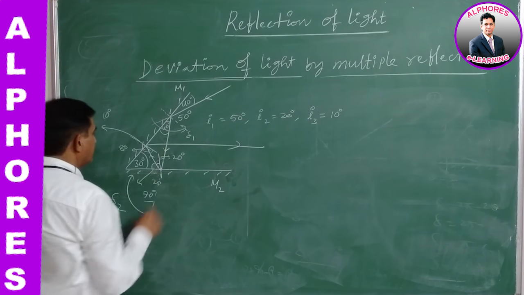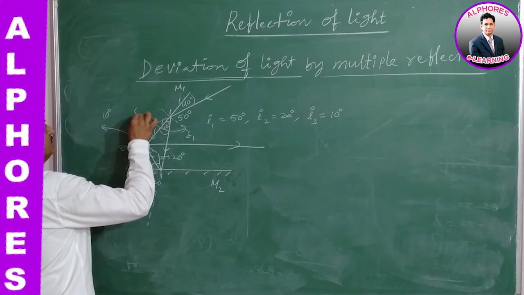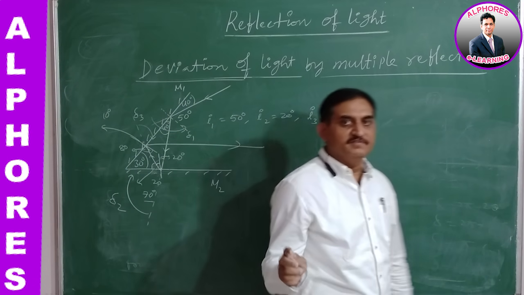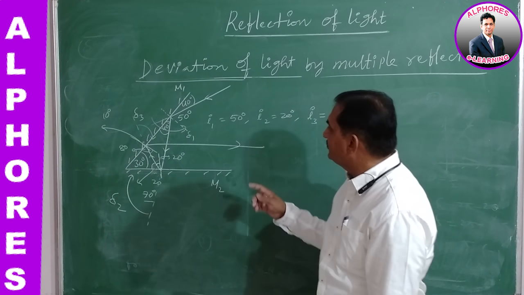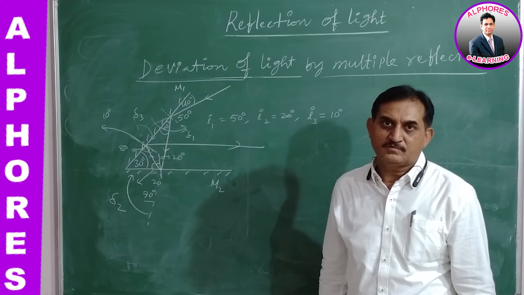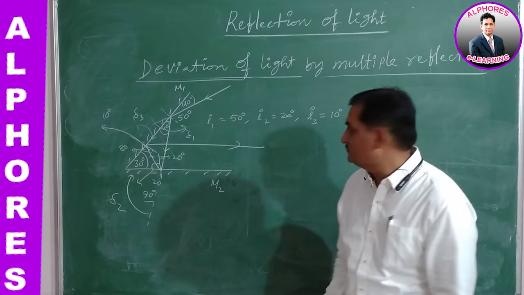This is delta 1. And the third one is delta 3. This is also clockwise. Two deviations are clockwise and one deviation is anti-clockwise.